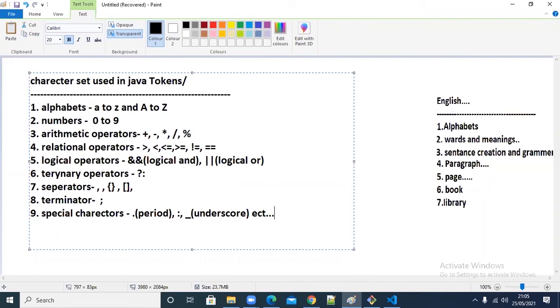And then numbers, 0 to 9 only. There is no other number other than 9, right? 0 to 9 only. Numbers. Maybe 10, 20 and so on will come, but all our numbers are 0 to 9 only. A combination of all that.